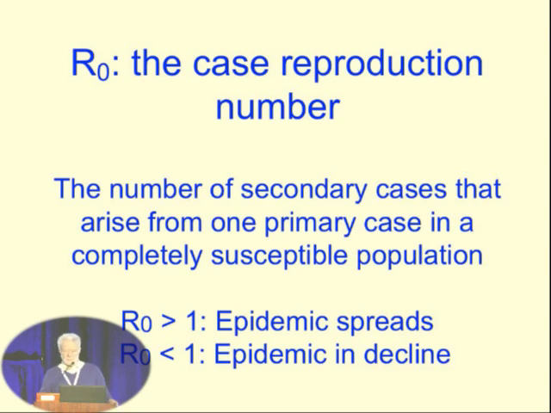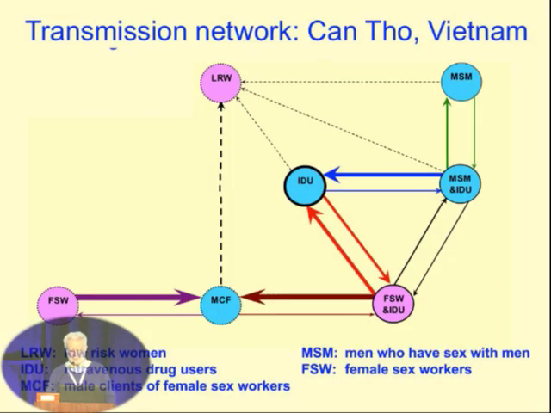And what I want to present to you is a slightly novel way of thinking about and interpreting this case reproduction number. As I think you've already seen, the epidemic in Vietnam is quite complicated. It's a generalized epidemic. We have, in the middle of the graph, intravenous drug users. Top left, bottom left, we have female sex workers.